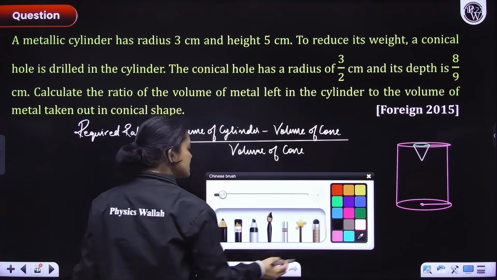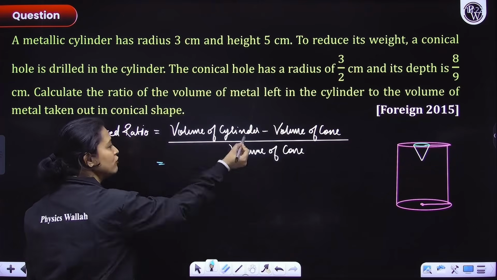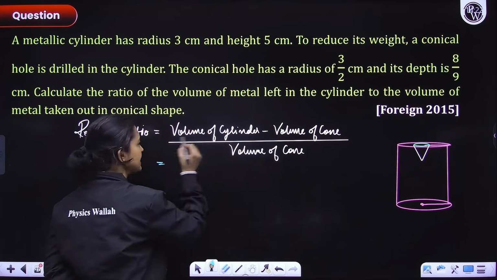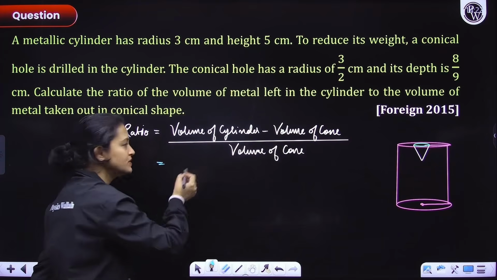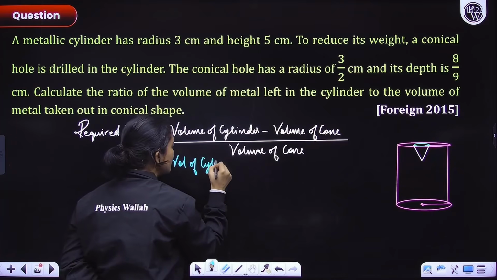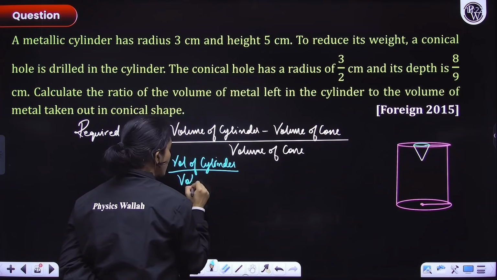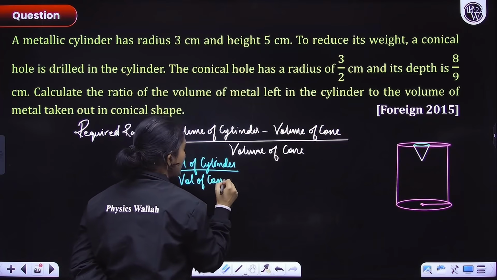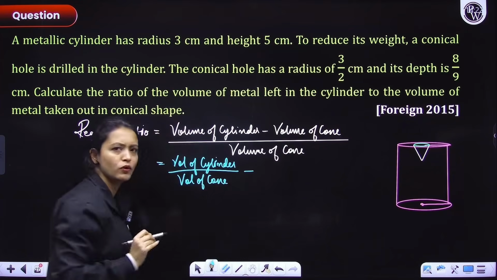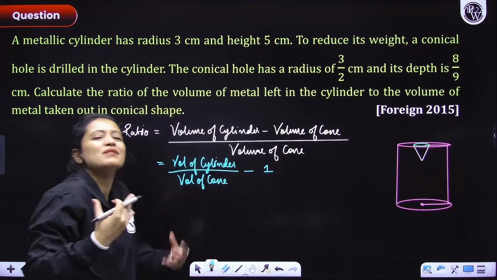So now let's quickly evaluate this. What I can do is write volume of cylinder and volume of cone separately. I can break these two terms separately. So I'll have volume of cylinder over volume of cone, minus volume of cone over volume of cone, which is 1. Okay, so I have simply simplified things.